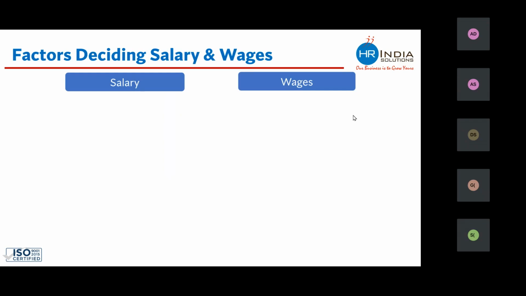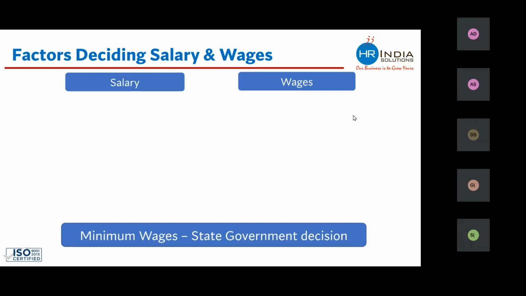The factors which impact salary and wages: the wages which are paid to workers are normally decided by every state government, which is called minimum wages. Every state in India has decided minimum wages for their state workers. Maharashtra government has decided that in Maharashtra, this is the minimum salary which you need to pay to any worker. Similarly, Karnataka government has also decided, Haryana government has also decided, and every government in every state in India has decided certain minimum wages for their state workers. You cannot pay less than that minimum wage in that state.